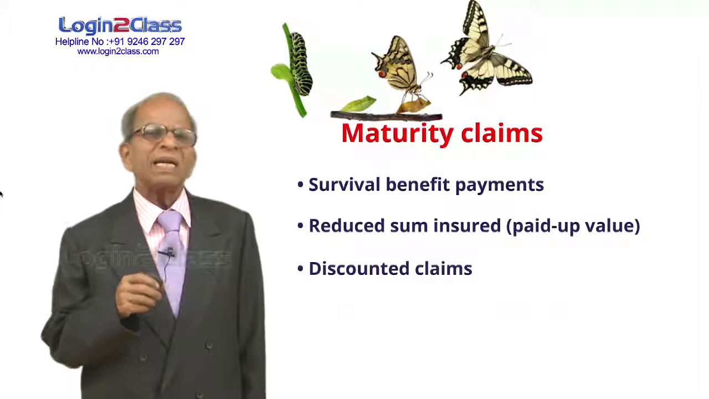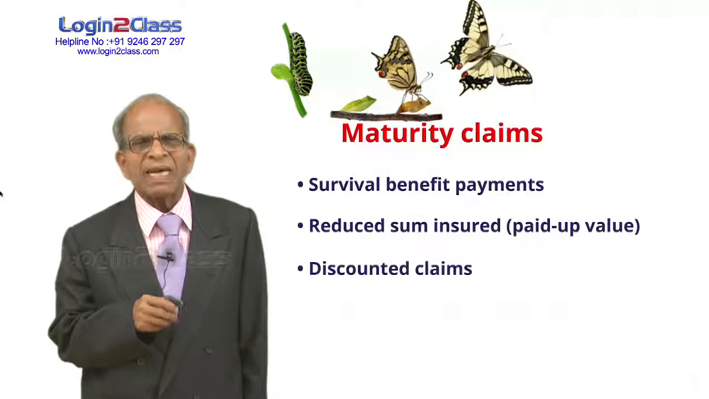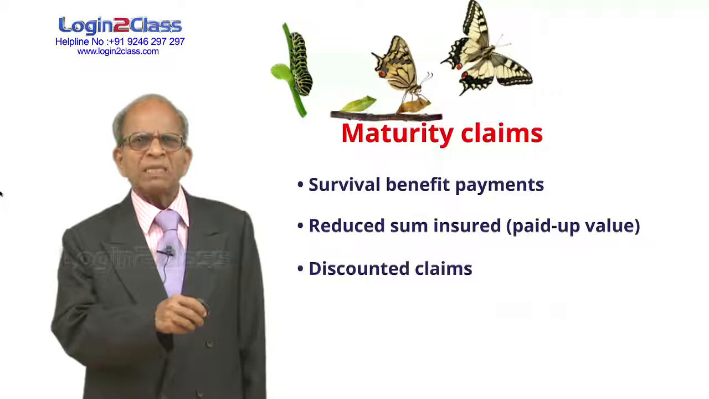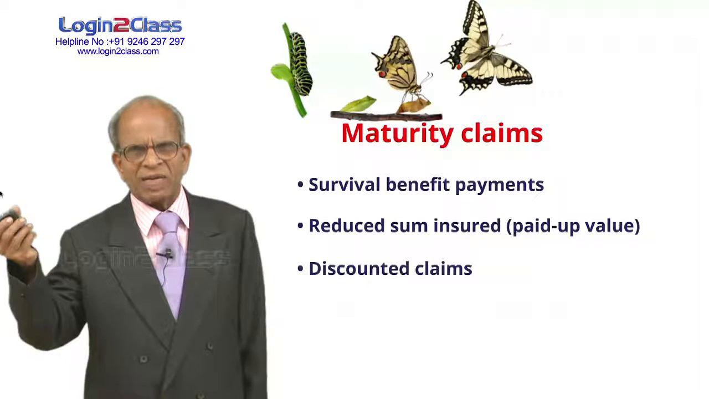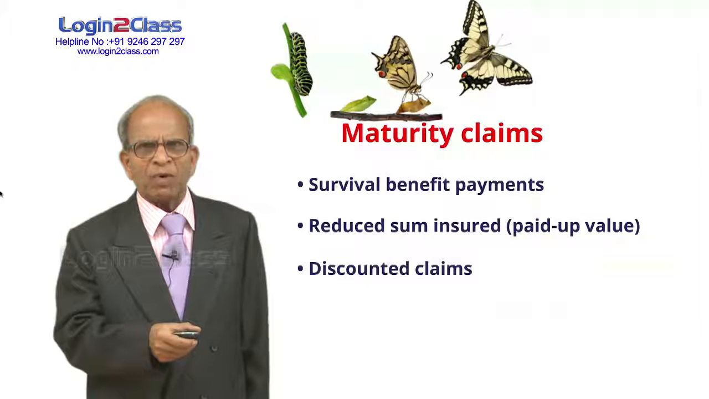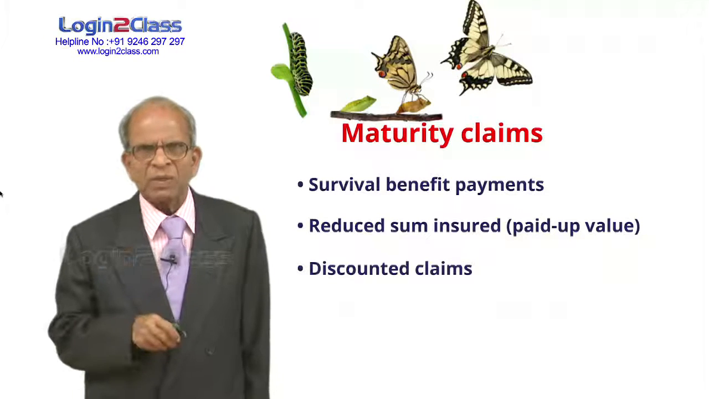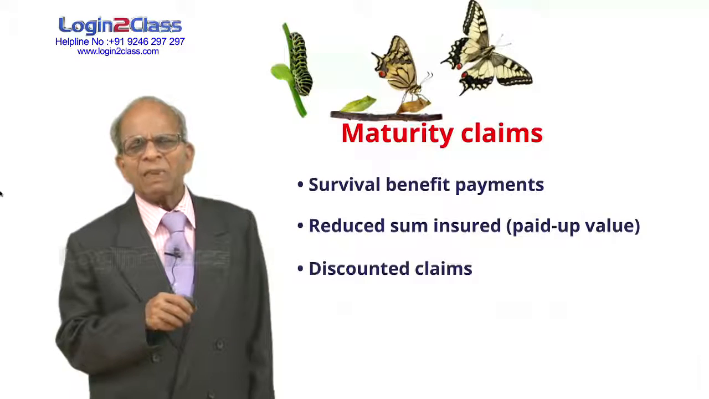because they calculate the amount payable on maturity and discount it by a certain percent, say 8%. 100 rupees today becomes 108 after 1 year. If 108 is payable after 1 year, 100 rupees is payable now. Like that there are some factors, they multiply the amount and pay it to you. This is what is called a discounted claim payment.